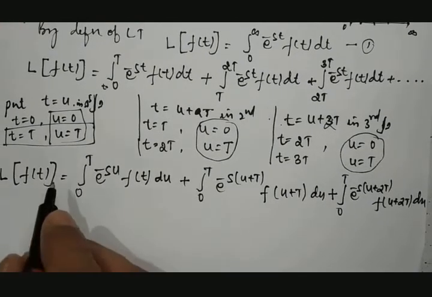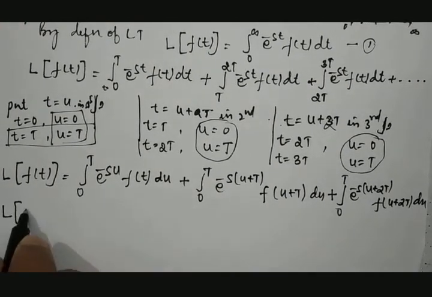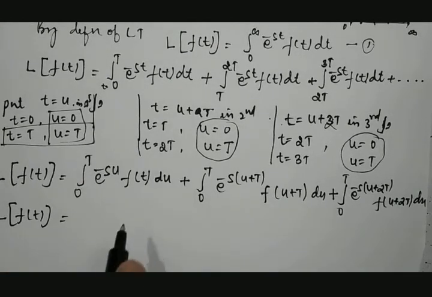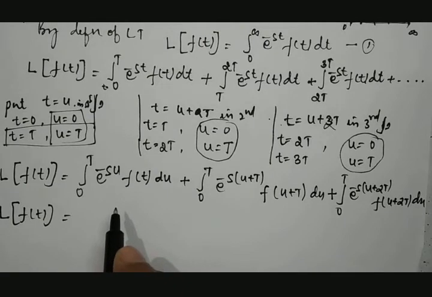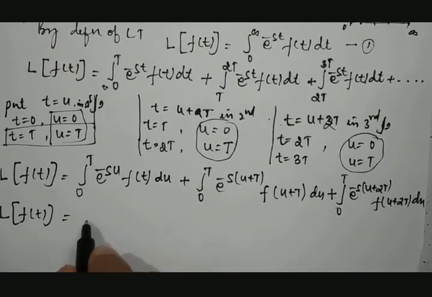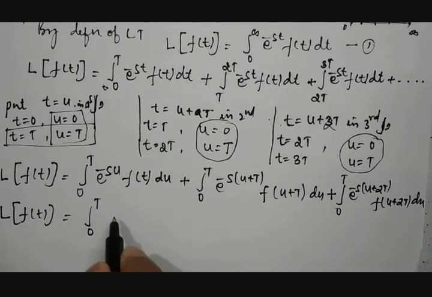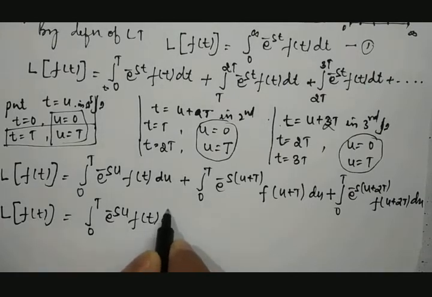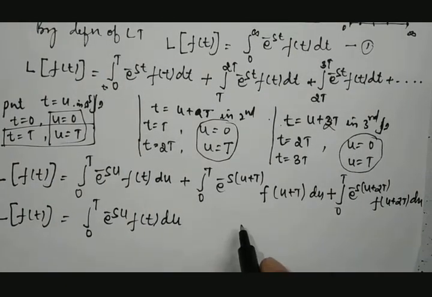So from here what we do, the Laplace transformation of f of t is equal to, from here we will be picking some common terms. Integration between 0 to T, e raised to minus su into f of t dt. First term, no change.